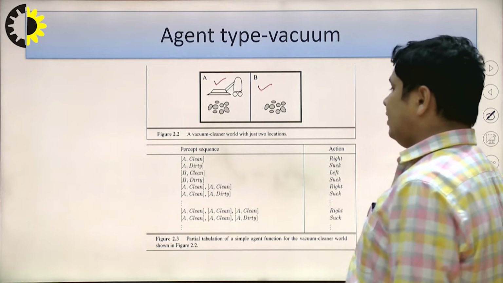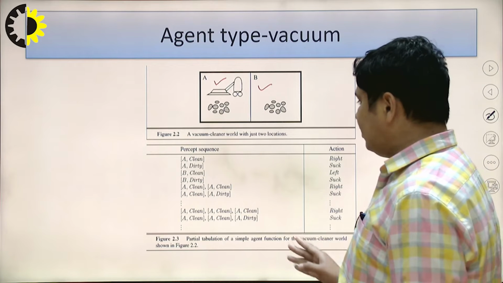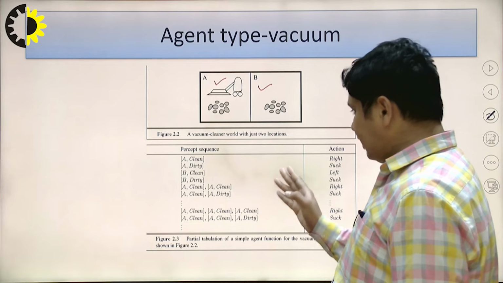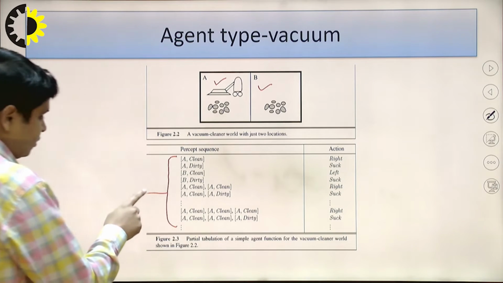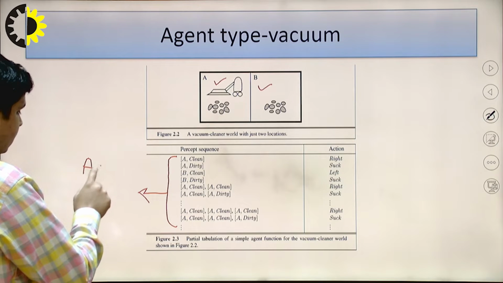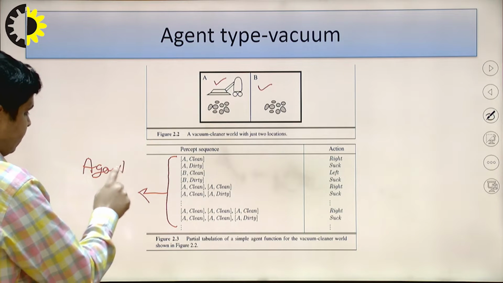Now you will see some agent functions that I have drawn. These are all the agent functions.